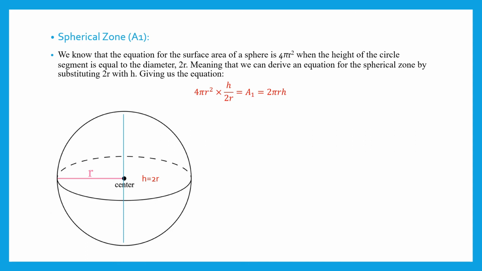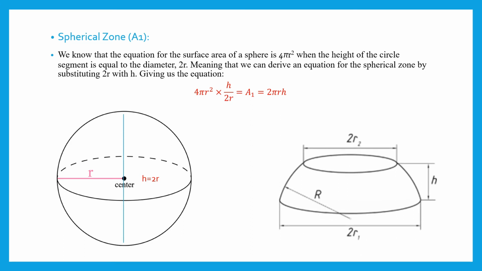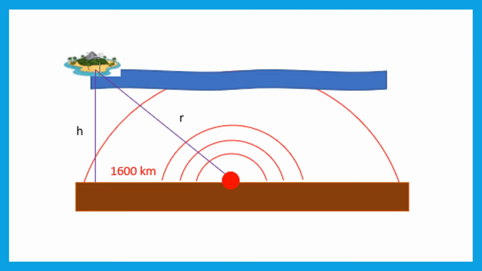Spherical zone. We know that the equation for the surface area of a regular sphere is 4 pi r squared when the height of the circle segment is equal to the diameter, which is 2r, meaning that we can derive an equation for the spherical zone by substituting 2r with h, giving us the equation A equals 2 pi r h. And now we have two new variables to solve for: height, which is the depth of the water, and radius, which is the distance from the epicenter to the island at sea level.